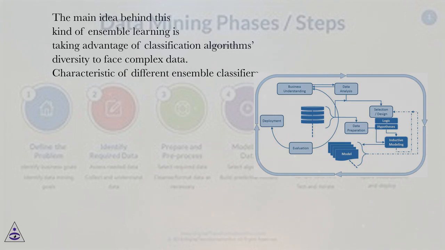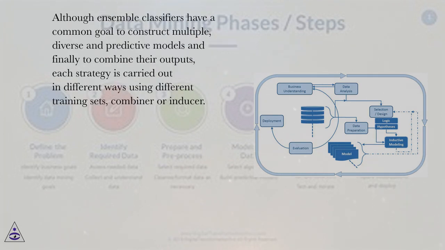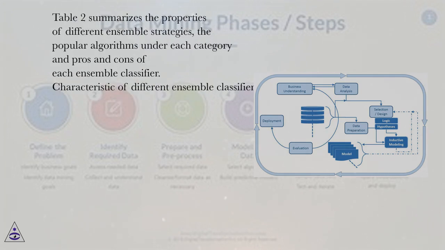Characteristic of different ensemble classifiers. Although ensemble classifiers have a common goal to construct multiple, diverse and predictive models and finally to combine their outputs, each strategy is carried out in different ways using different training sets, combiner or inducer. Table 2 summarizes the properties of different ensemble strategies, the popular algorithms under each category and pros and cons of each ensemble classifier.